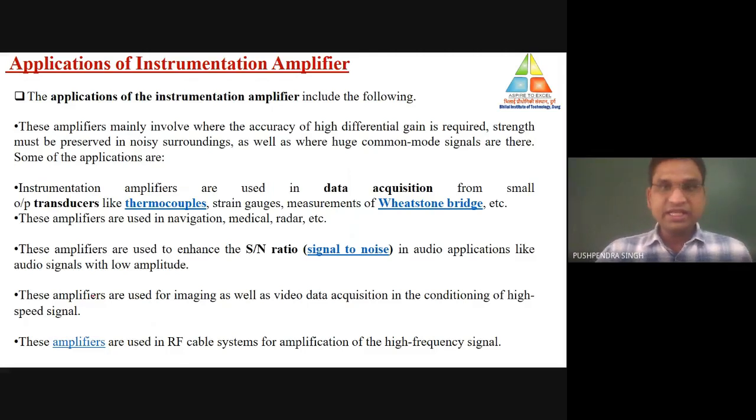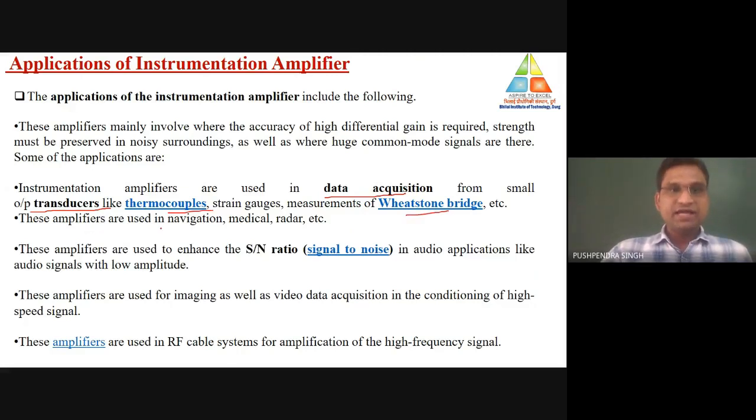Now the application areas where we may generally use the instrumentation amplifier. Instrumentation amplifiers are mostly used, as I told you earlier, in the biomedical field. Also it can be used for data acquisition from small output transducers like thermocouples, Wheatstone bridge, etc.